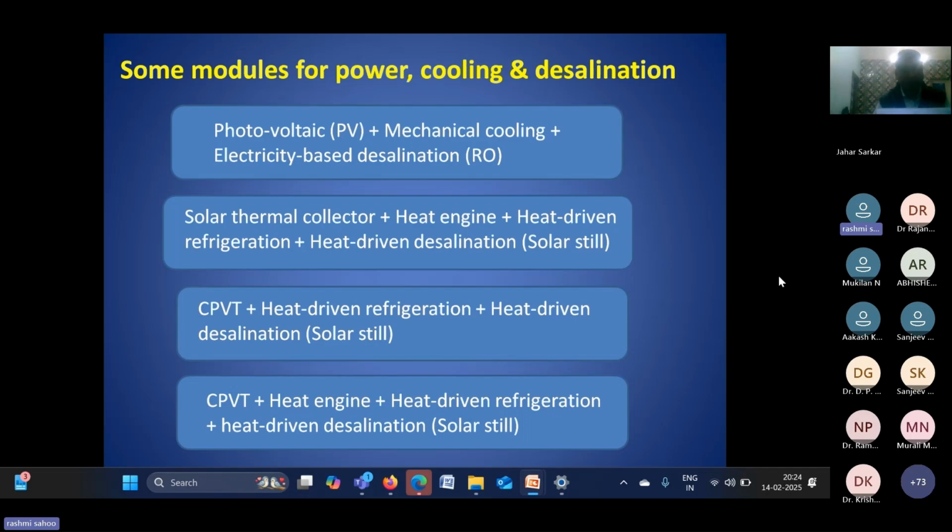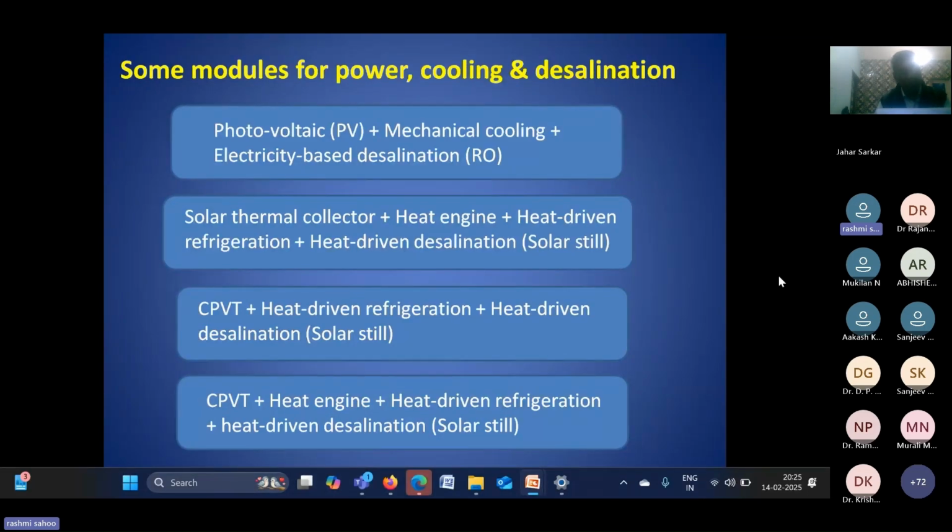It may be a combination of the photovoltaic cell, and the electricity we are getting we can use for some mechanical cooling system. That means an electricity based cooling system, meaning the vapor compression system, or magnetic refrigeration system, or maybe the thermoelectric cooling system. So these are the electricity based or mechanical cooling systems.